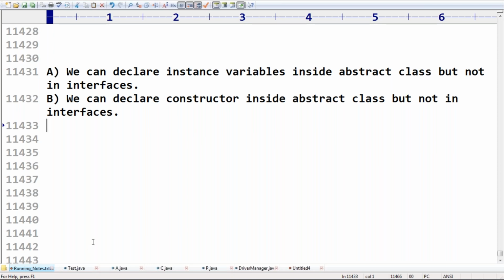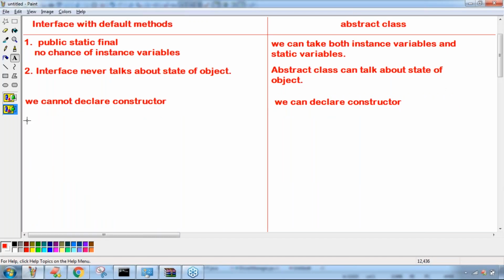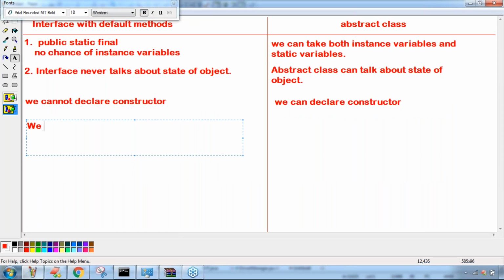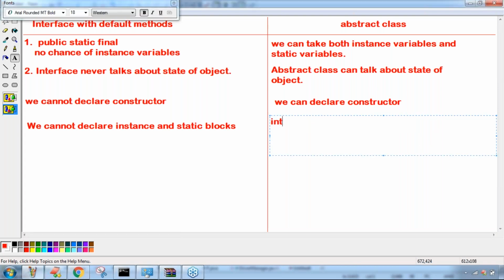Next, inside an interface we can't declare instance blocks and static blocks. Remember this one, we covered it somewhere. But inside an abstract class, we can declare instance blocks and static blocks. Both things are happily possible, friends.